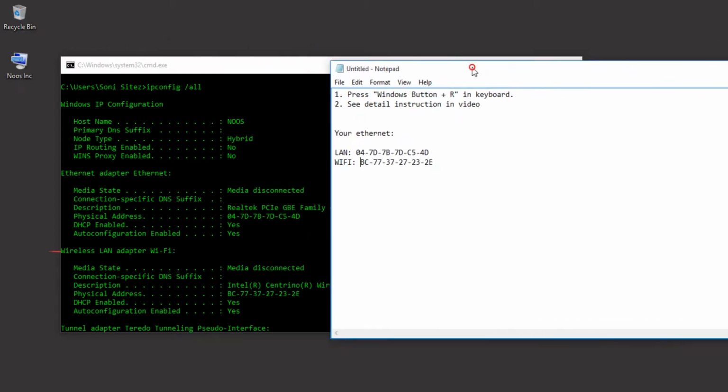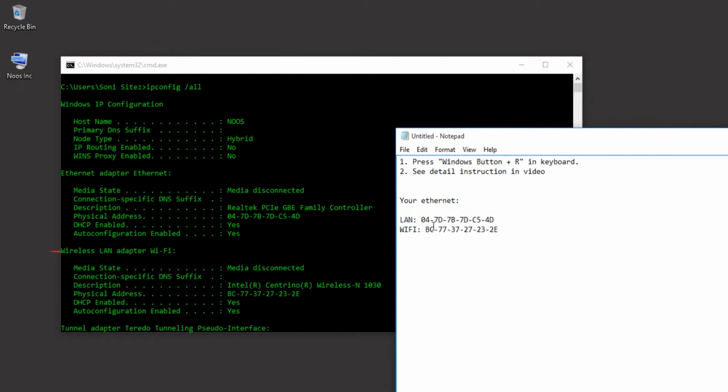Okay, this is your Ethernet. For LAN or Ethernet card, and this is for Wi-Fi or WLAN. Okay, that's all for the tutorial on how to find MAC address on Windows 10.